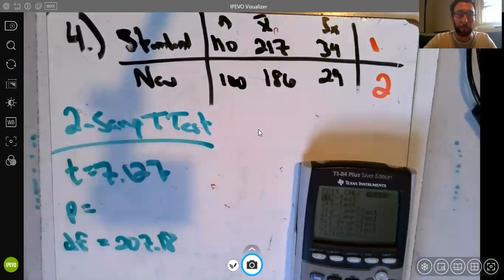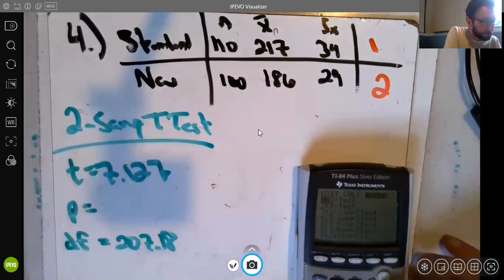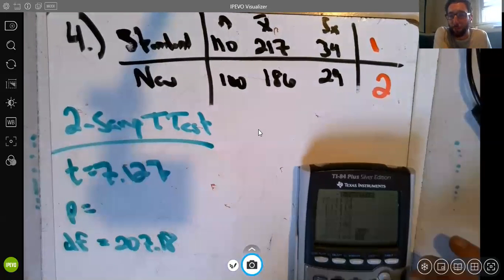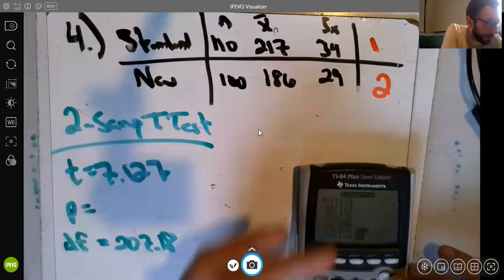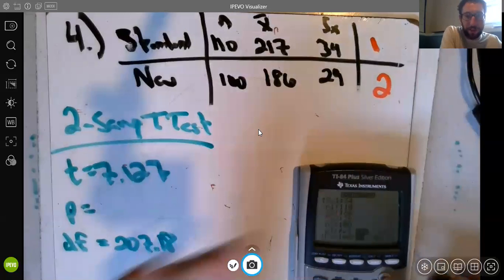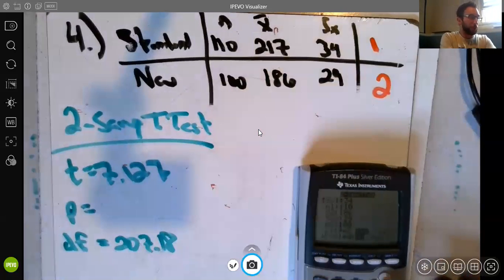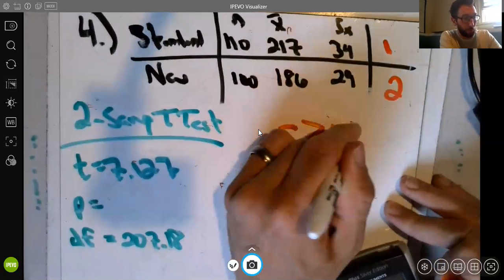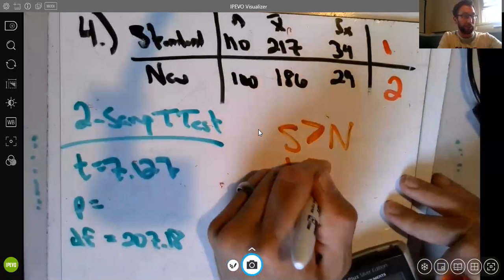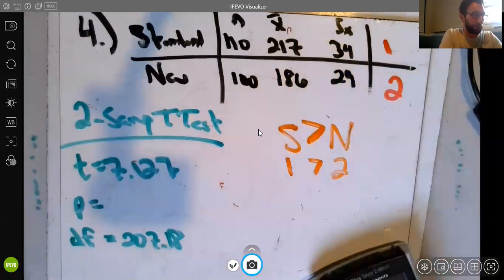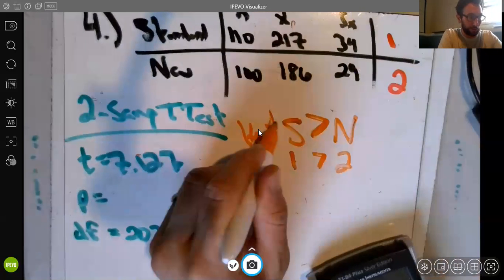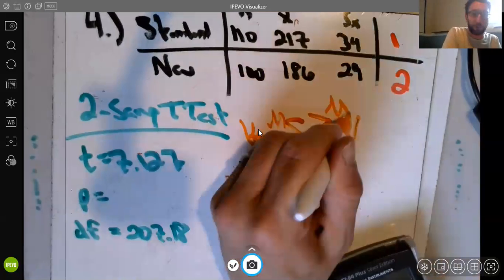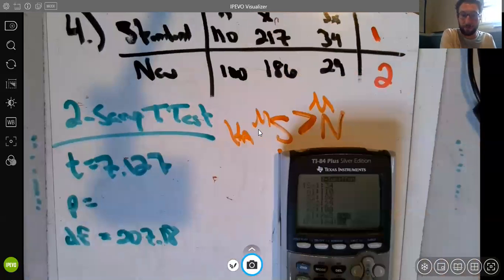Anyways, back to our alternative. When I go to stat test number 4, if the p-value seems weird, I just make sure, did I put all these numbers in the right places? Yes. But we want standard to be greater than new. We want 1 to be greater than 2 based on my stuff up here. For our alternative hypothesis, mu standard greater than mu new. And so my alternative on here is backwards.